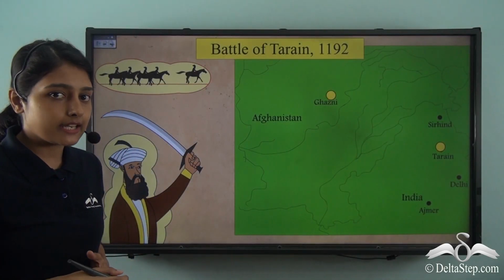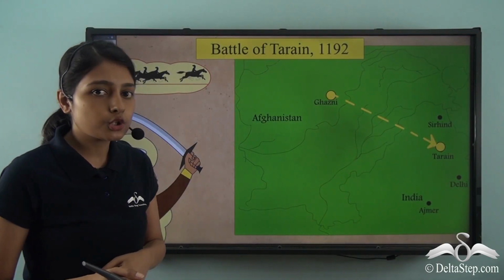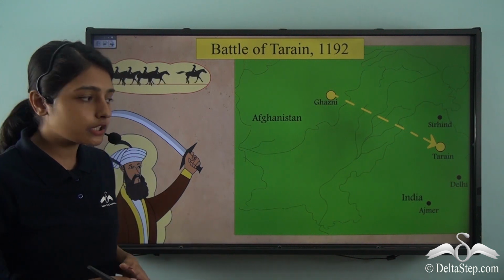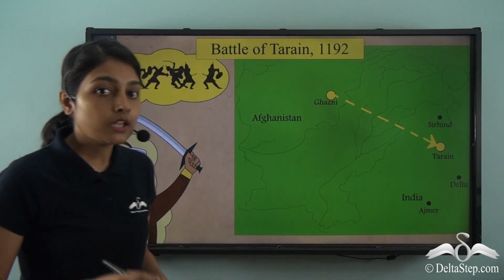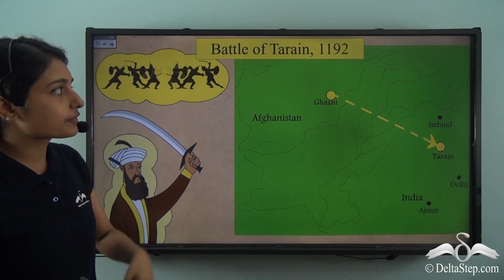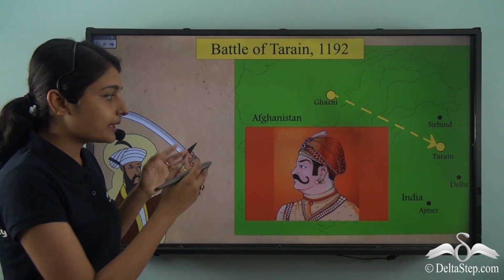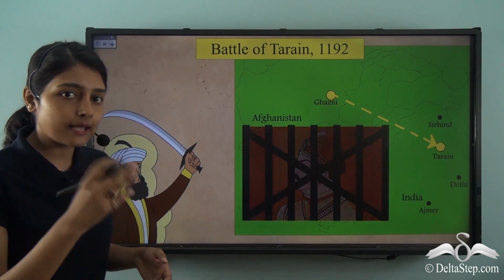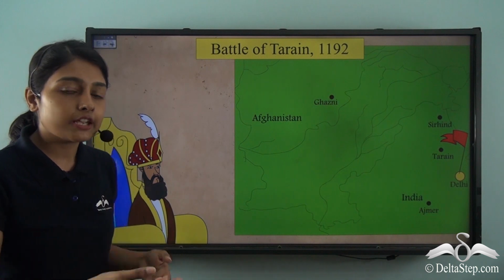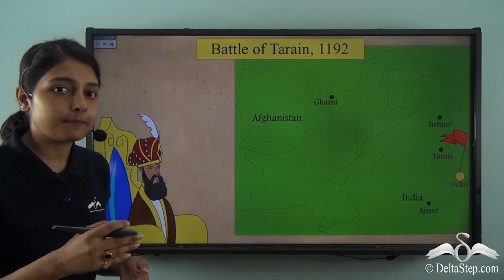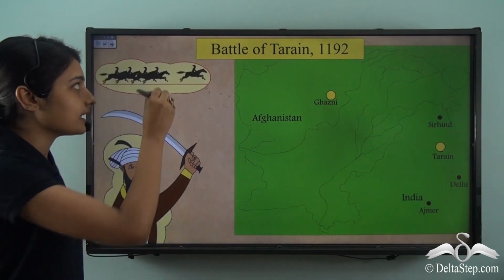But this wasn't the end of it. In 1192, along with Afghan and Turkish troops, Muhammad Ghori again came from Ghazni to Tarain. Here took place the second battle of Tarain in 1192. Prithviraj Chauhan was defeated and captured. The end of the Chauhan rule made way for Turkish rulers to establish themselves under the Delhi Sultanate.